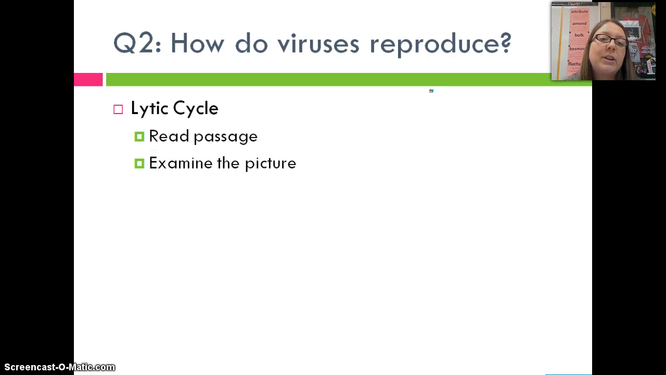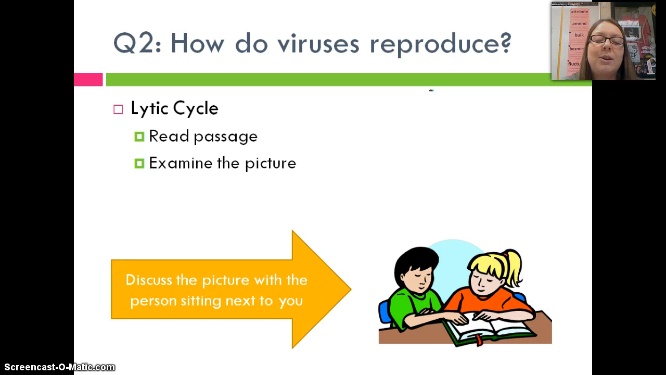Please read over the couple sentences and take a look at the picture. I want you to discuss that picture. Can you actually make sense of that cycle? What's going on with that little sunburst that is a virus? What is it doing to the host cell? So pause and discuss. Take 90 seconds. Go.